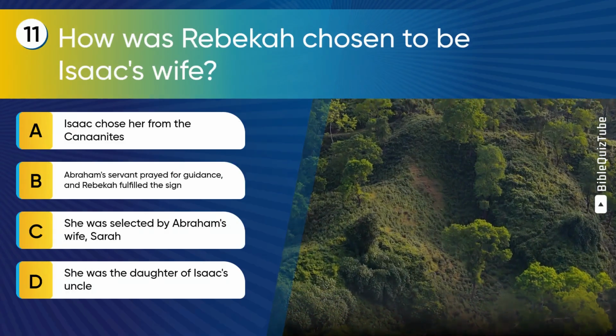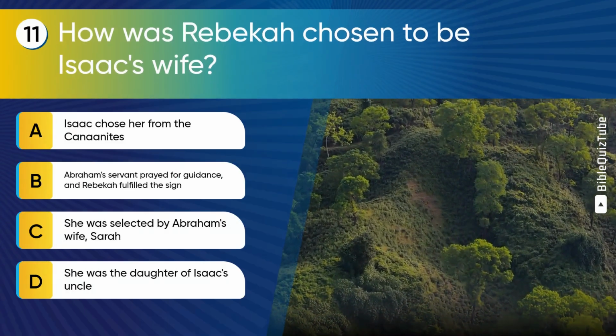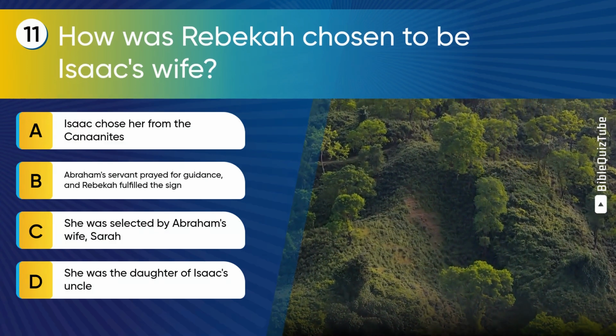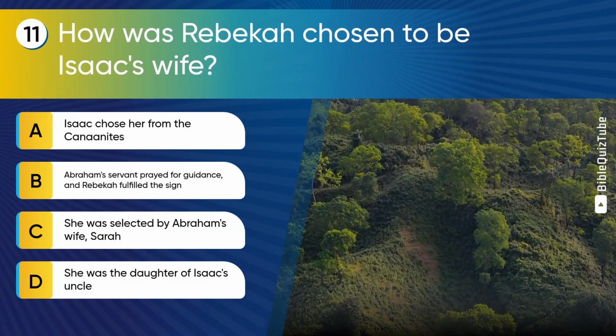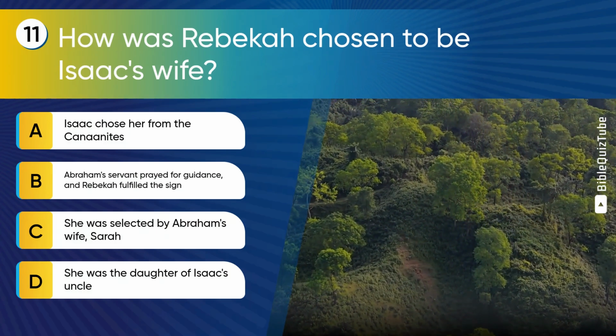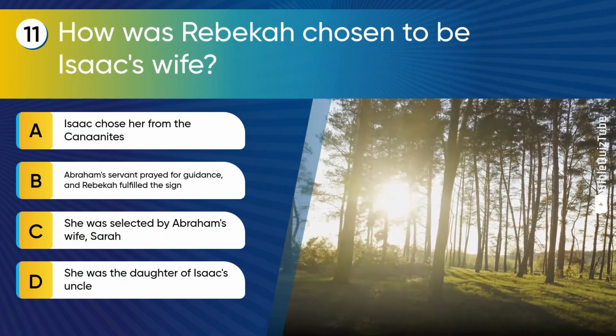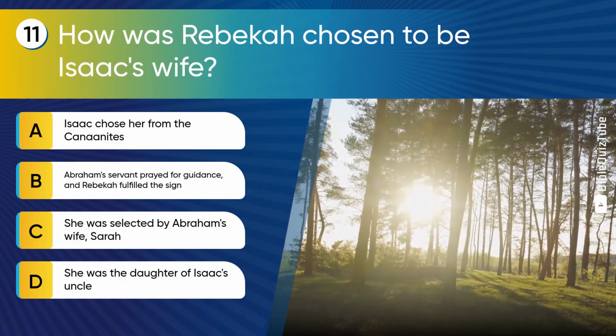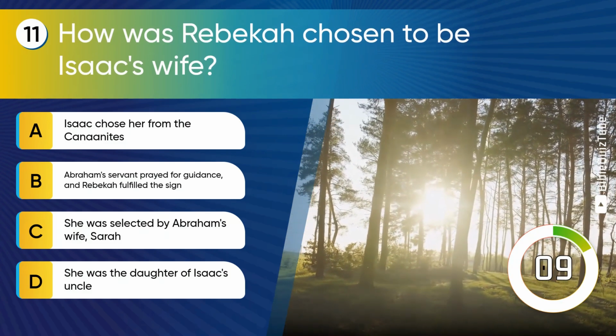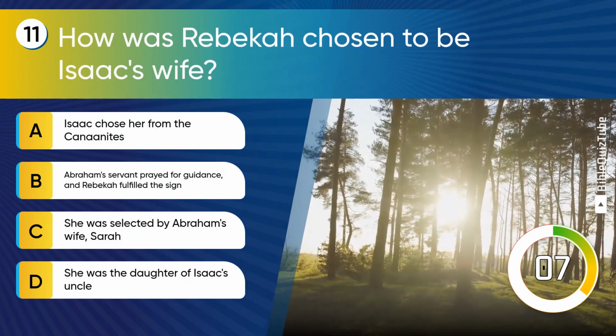Question 11. How was Rebekah chosen to be Isaac's wife? A. Isaac chose her from the Canaanites. B. Abraham's servant prayed for guidance, and Rebekah fulfilled the sign. C. She was selected by Abraham's wife Sarah. D. She was the daughter of Isaac's uncle.